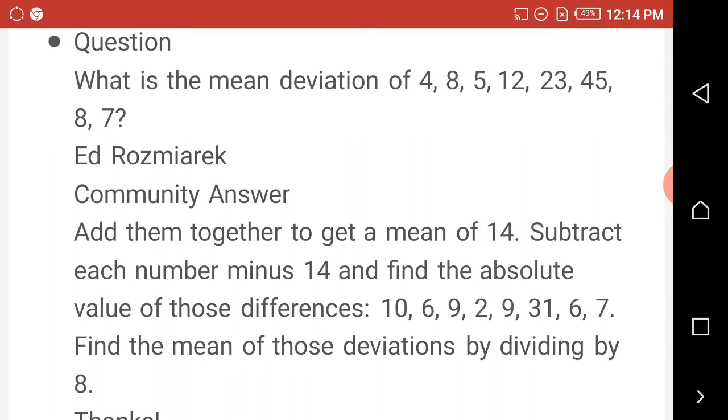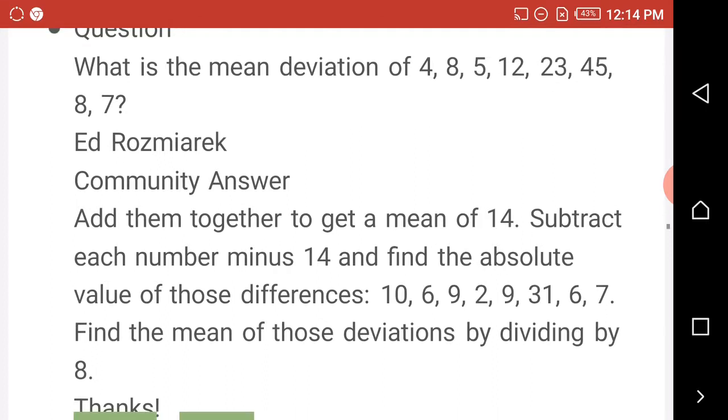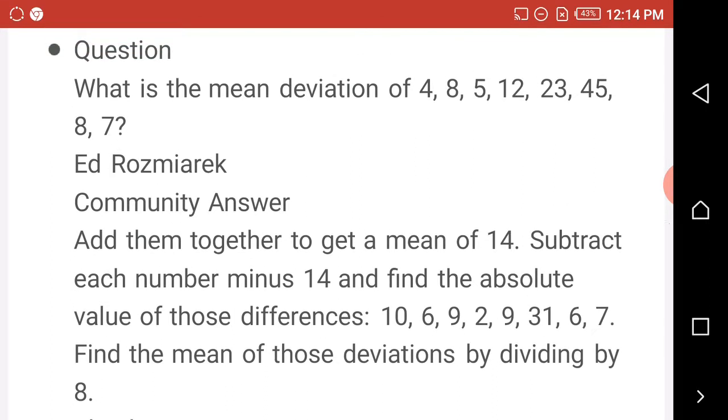Now, the first thing is get your formula, which is what? Summation x, which is sigma x, divided by n, where x is the value. Hope you get that. And then the summation.